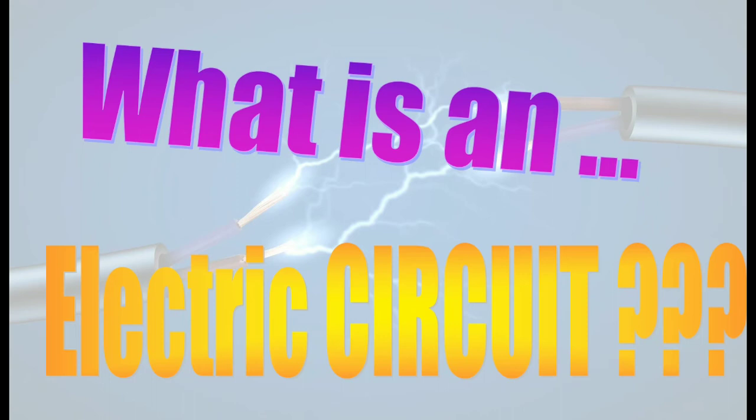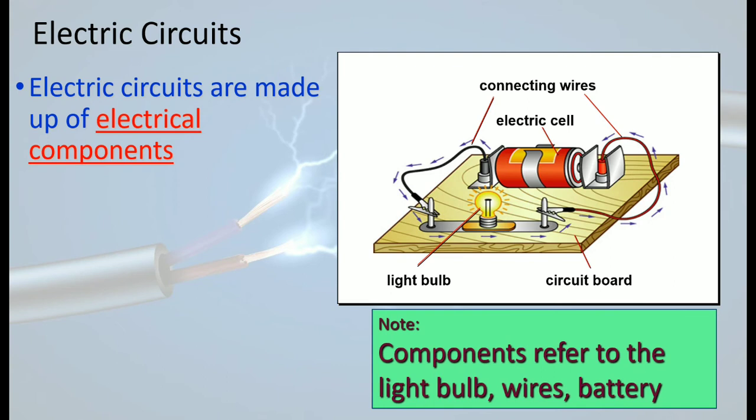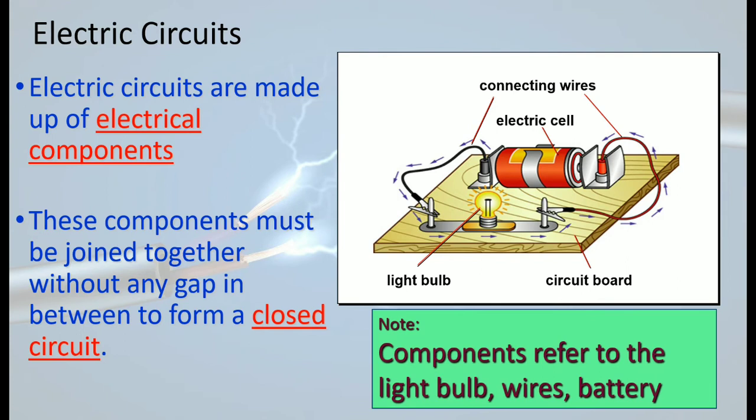Alright, so electric circuits are made up of electrical components. These components must always be joined together without any gap in between to form a closed circuit. Now I'll give you a very simple example. Whenever electrical connections are done in your houses, you have a switch to put it on and put it off, right? If you put on the switch, the appliance starts to work, and when you put it off, it doesn't work. That is because of the electric circuit in your house.